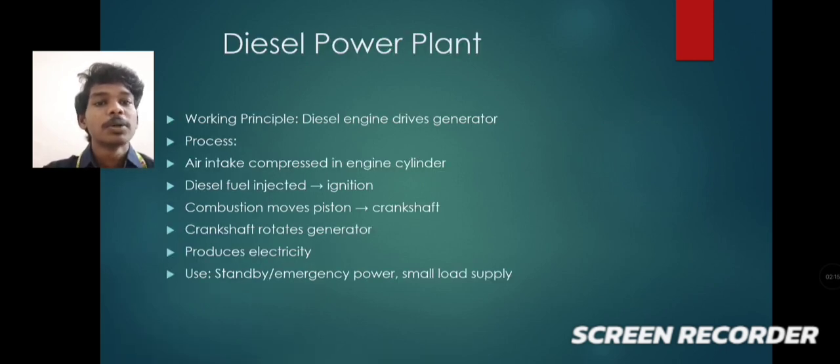Next one, diesel power plants. The working principle behind the diesel power plant is that a diesel engine drives a generator. Let's see the process. First of all, air is taken in and compressed in the engine cylinder. Then diesel fuel is injected by the injector. Then combustion takes place. Combustion moves the piston and crankshaft. This crankshaft rotates the generator, and by rotating the generator, electricity is produced. It is used in emergency cases and small load supplies.